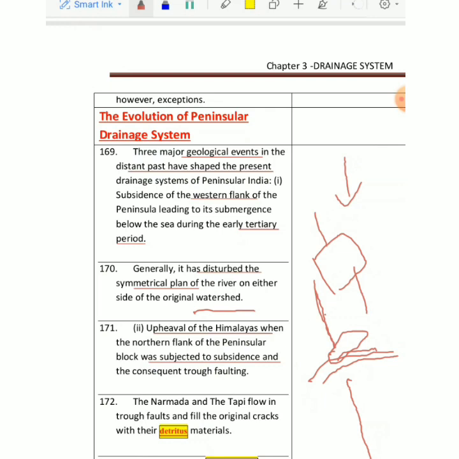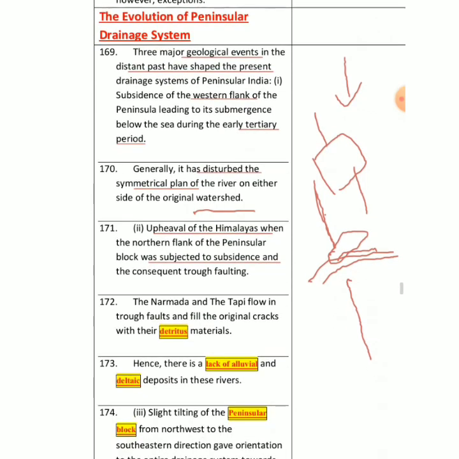Here you don't find one characteristic. You can find that these peninsular rivers lack alluvial soil. In North Indian rivers you find a lot of alluvial soil, but here you don't find any alluvial and delta deposits, especially in these rivers, right? And there is slight tilting of the peninsular block.